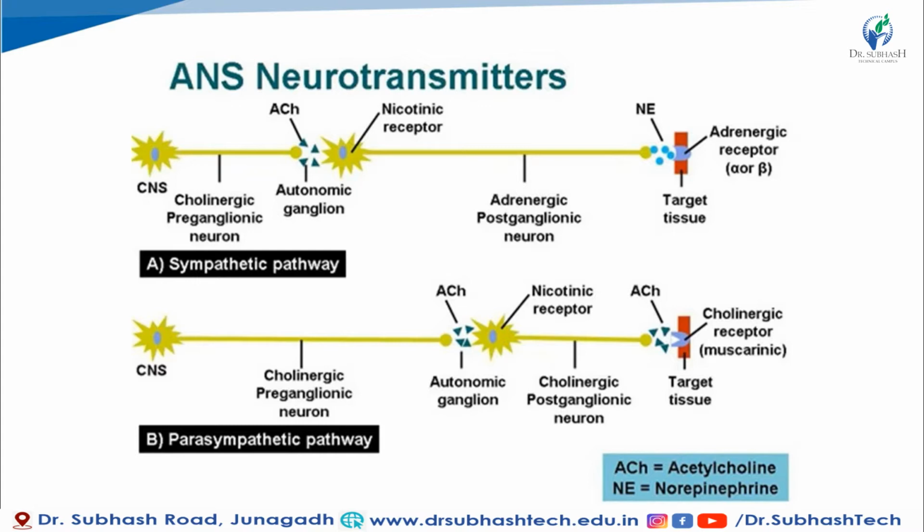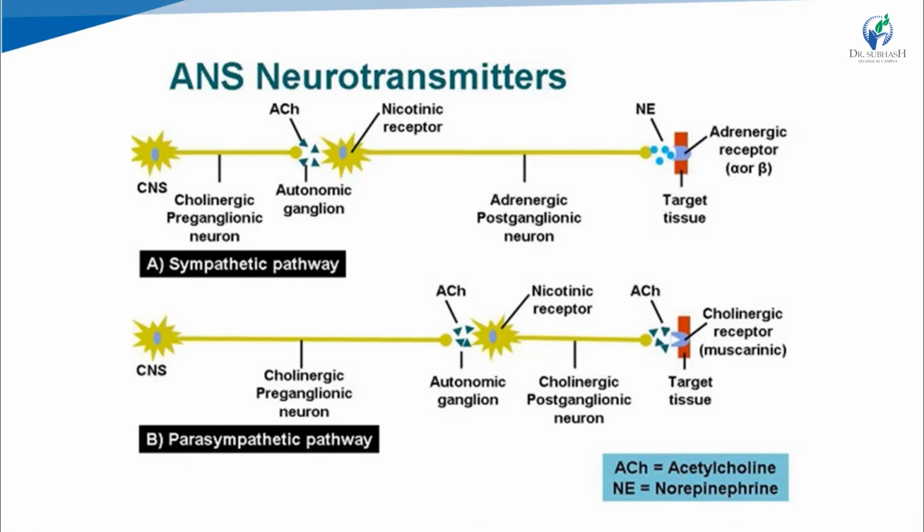In the parasympathetic pathway, both the preganglionic fiber and postganglionic fiber release acetylcholine as a neurotransmitter, while in the sympathetic pathway, the preganglionic fiber releases acetylcholine and the postganglionic fiber releases norepinephrine. That's why only the sympathetic system is known as adrenergic, because of noradrenergic.